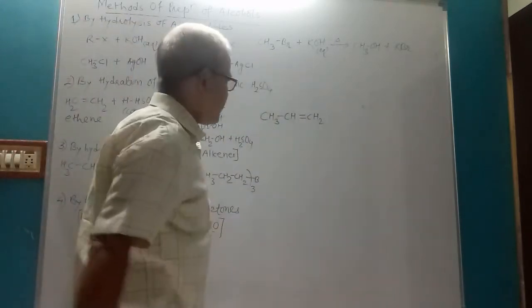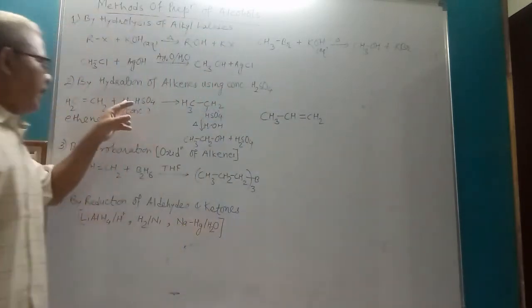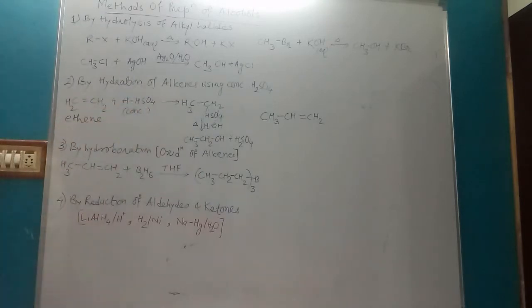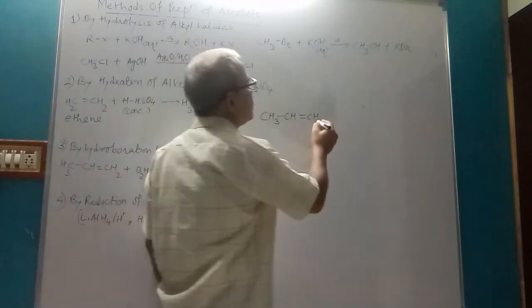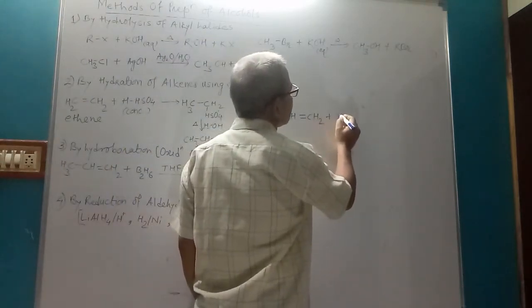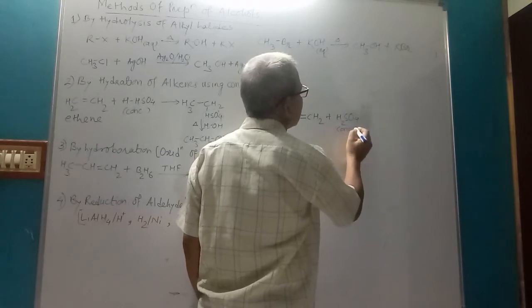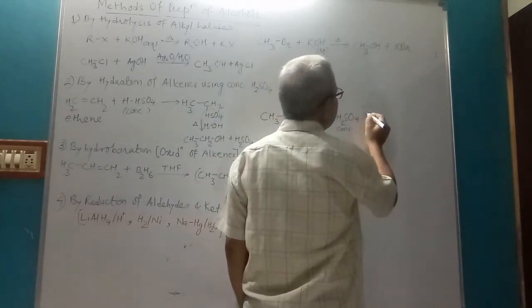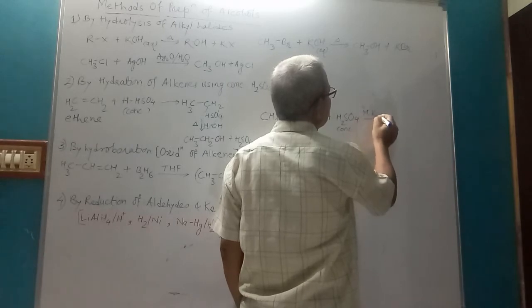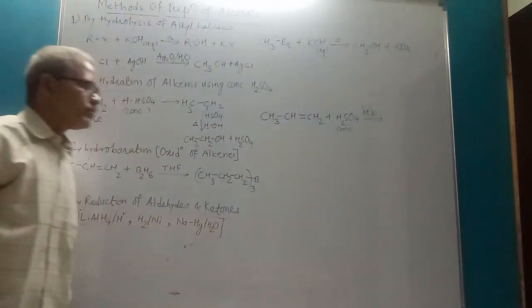So in case of unsymmetrical alkene, addition of H2SO4 takes place according to Markovnikov's rule, plus H2SO4 concentrated. This addition takes place according to Markovnikov's rule.